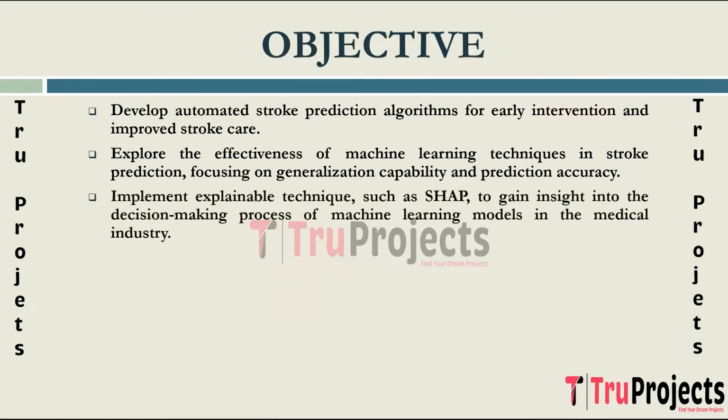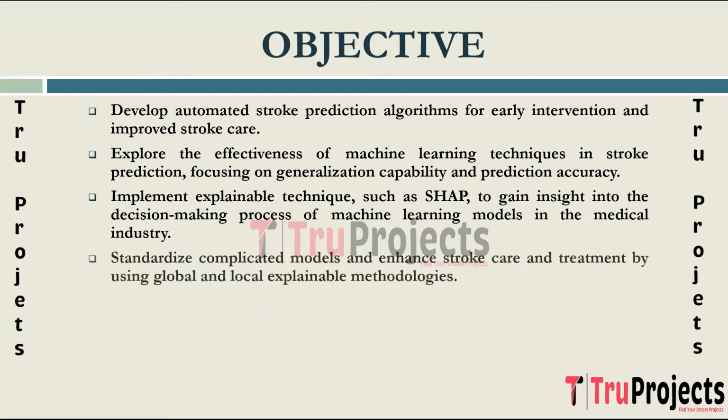The objective is to implement explainable techniques, which is SHAP, to gain insight into the decision-making process of machine learning models in the medical industry. This implementation aims to provide interpretable information for clinicians, enhancing the understanding of model predictions. The goal is to standardize complicated models and improve stroke care and treatment by utilizing global and local explainable methodologies. Standardization ensures a consistent and effective approach across diverse patient scenarios.